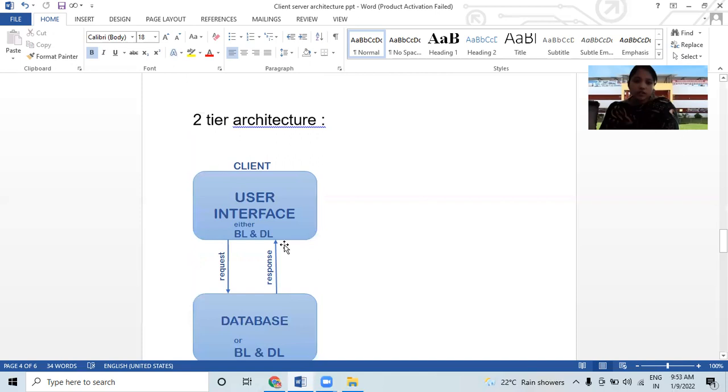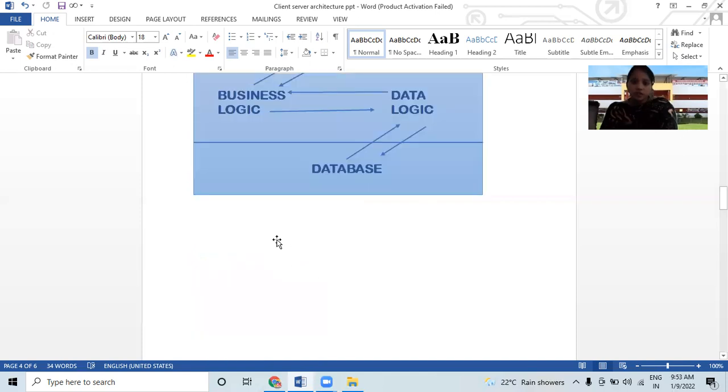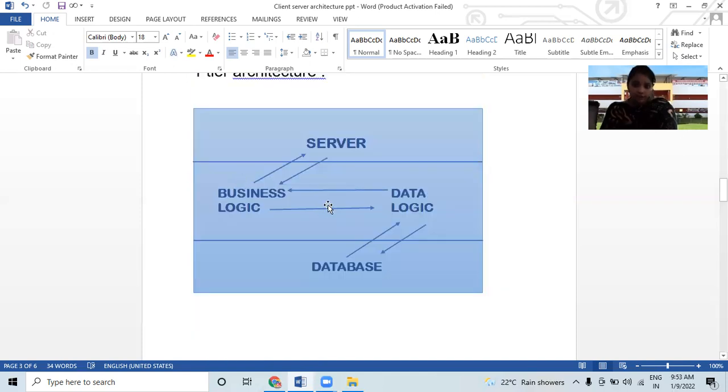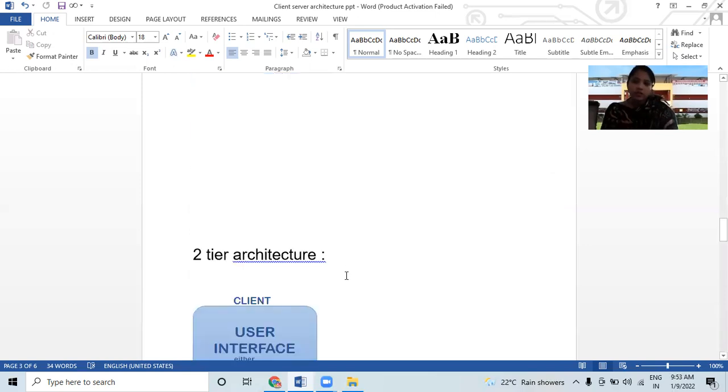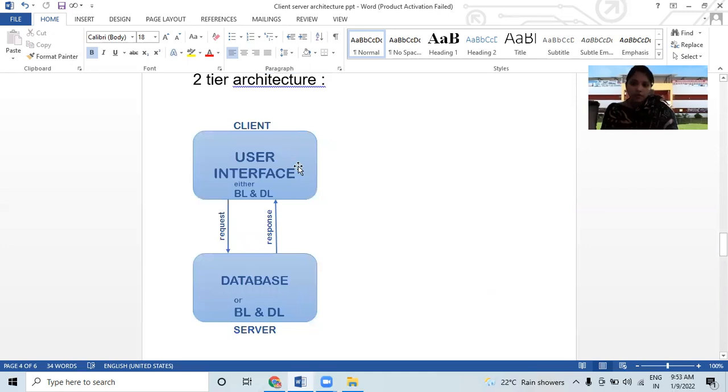What did we see in first tier architecture? Information could move easily and be used, but handling data was a little bit complicated. For this reason we developed second tier architecture. In second tier architecture, if both are saved on the client side, it is called thin server and fat client, and if saved on the server, it is called thin client and fat server.